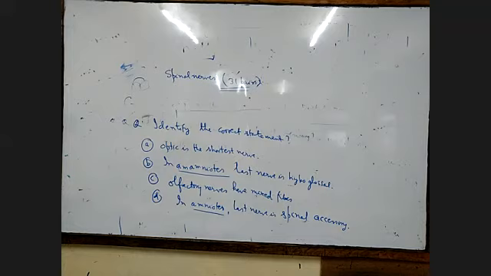So which one is the shortest nerve? The nerve that goes to the eye, the optic nerve, is the shortest nerve in the whole body. So the answer will be here: optic nerve is the shortest nerve. This question was from the AIIMS exam.